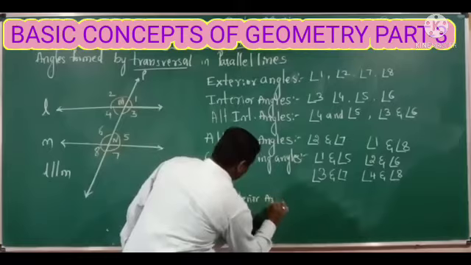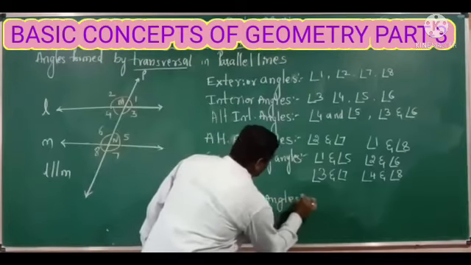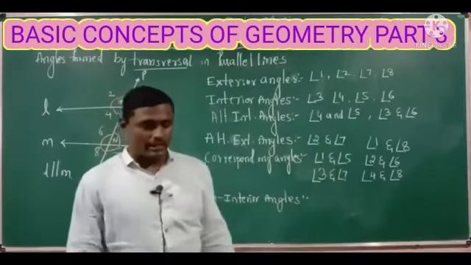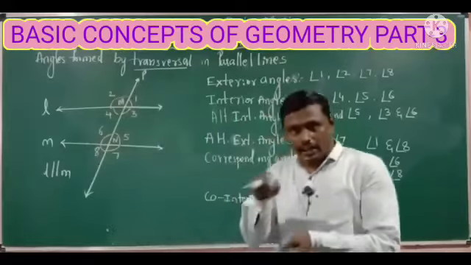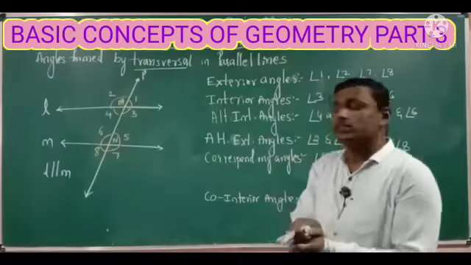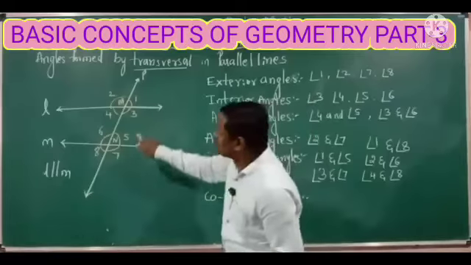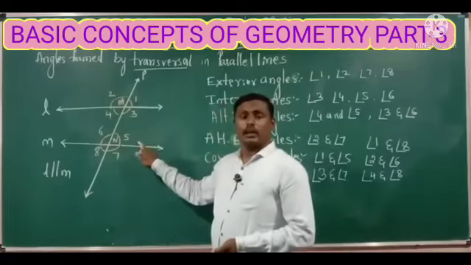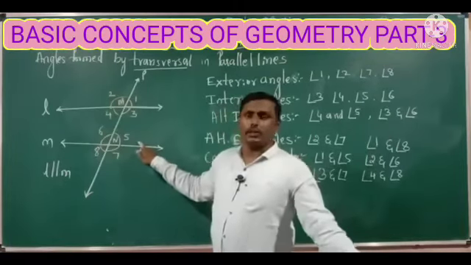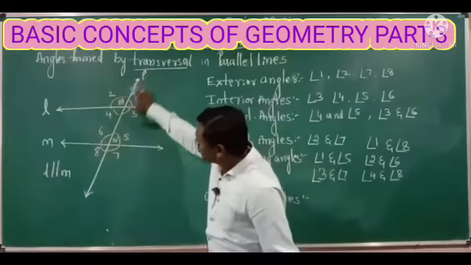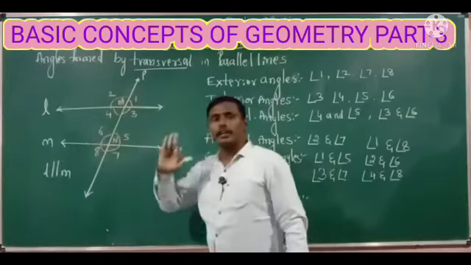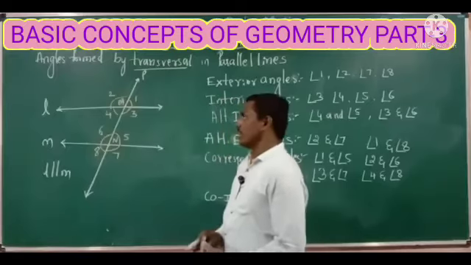Co-interior angles. So co-interior angles means what? The angles which lie between the two parallel lines on the same side of the transversal. For example, here P is a transversal and L and M are the two parallel lines.